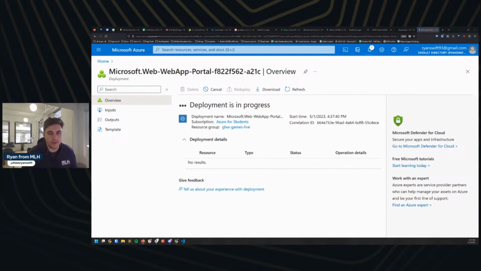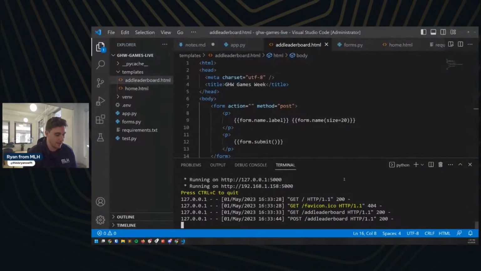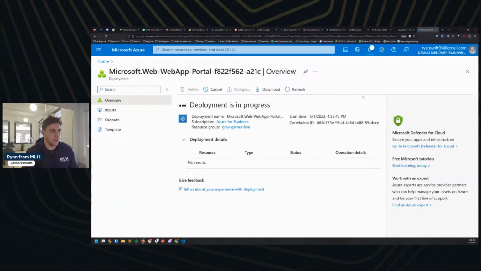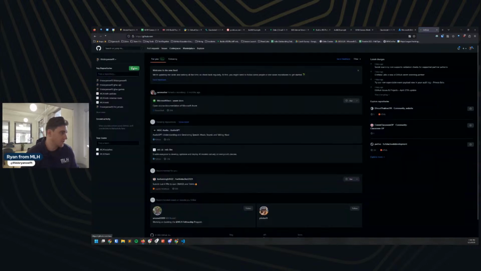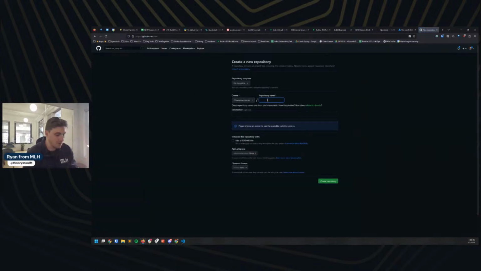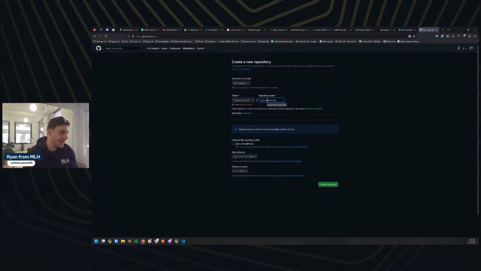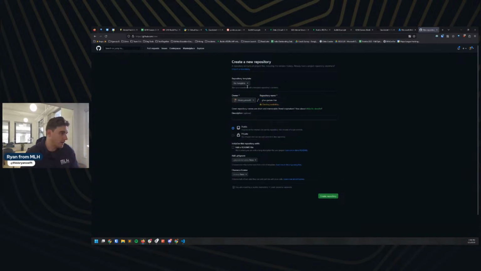To make a new Git repository, you would come in here. If you have Git installed, you'd do something like git init. You'd create a repository on GitHub, and when you create a new repository, they'll give you the commands and things that you need to do. I'll show you that real quick. Just do a new repository. We'll just call this GHW Games Live. Why not? I'll own this. No template here. Live demo for GHW Games.